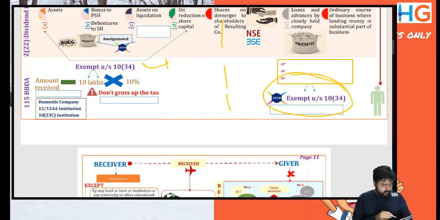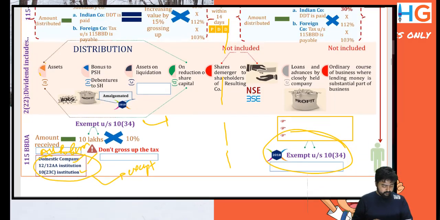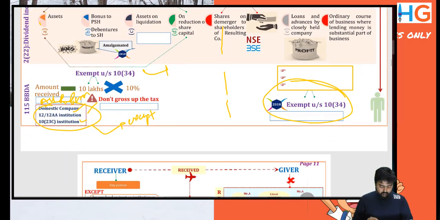Section 115BBDA says it is applicable to all resident assessees except these 3 persons: domestic company, 12AA institution, 10(23C) institution. 115BBDA is not applicable to these 3 persons. So if a company is receiving dividend from another company, more than 10 lakhs, 115BBDA is not applicable. 100% tax exemption on dividend received. 115BBDA is not applicable here.